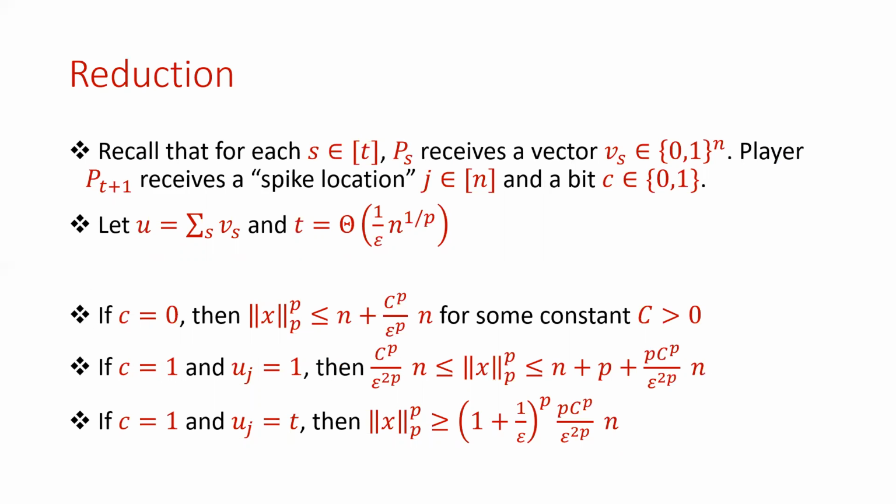Namely, we show that if c equals 0, then the Fp of X is small. But if c equals 1 and the spike location is roughly disjoint, then the Fp moment of the vector X is roughly medium. And finally, if c equals 1 and all players have the coordinate j in their sets, then the Fp moment of X is large.